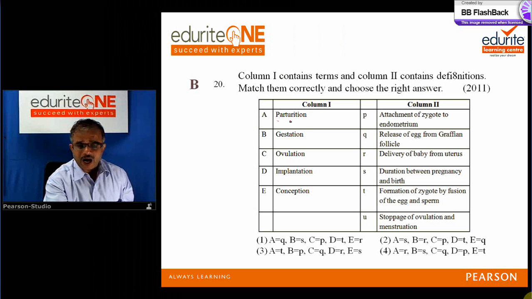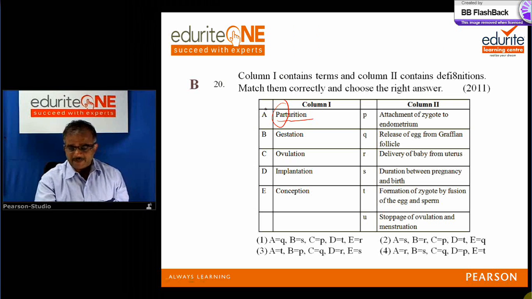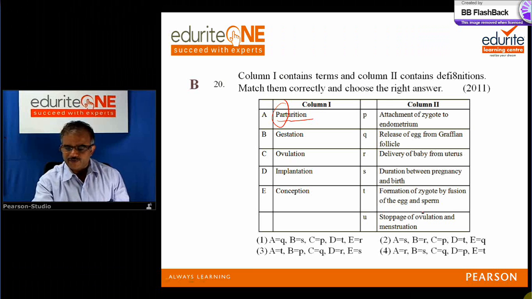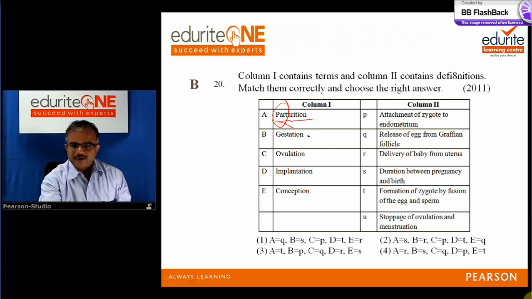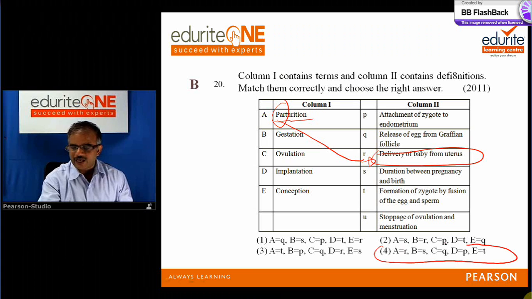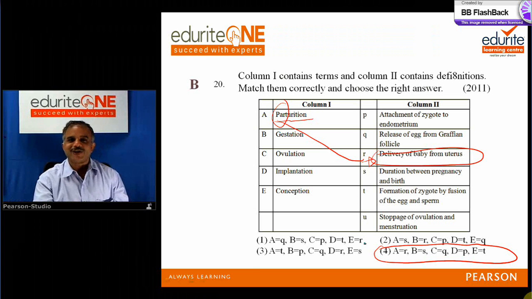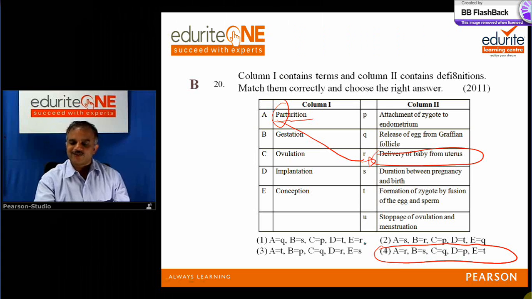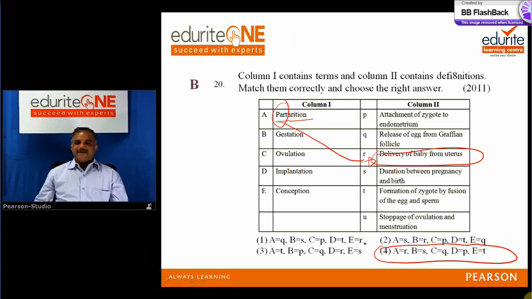I can just see this, parturition. Parting means separating. And if you see here: attachment, release, delivery, duration, formation, stoppage. Out of this, the term connected to parting, separating, means delivery of baby from uterus, which means A must be R. Then look for it here, A must be R. That is obviously the answer. Then suppose there are 2 choices with A as R. Then you can use this technique further. At least you have eliminated 2 choices, which is not a small thing. The answer must lie in the remaining ones. So the summary is, for CET or entrance exams,